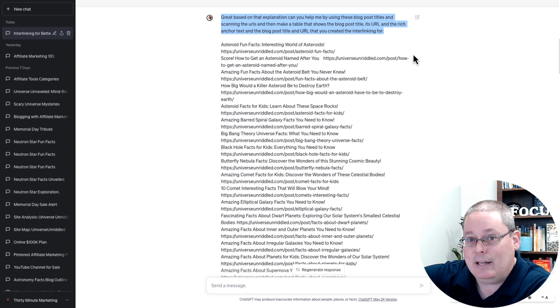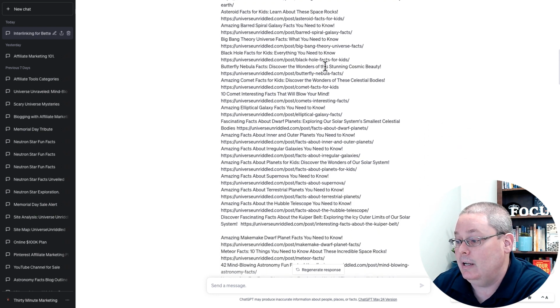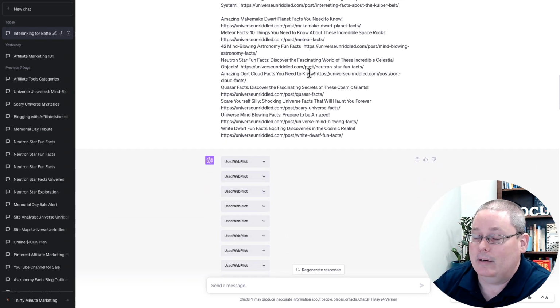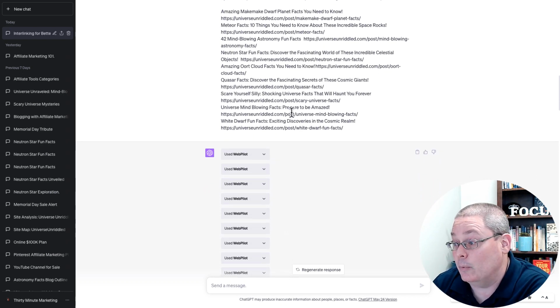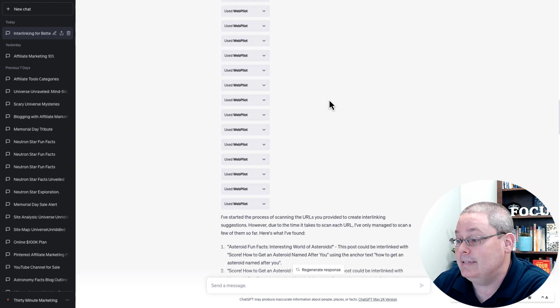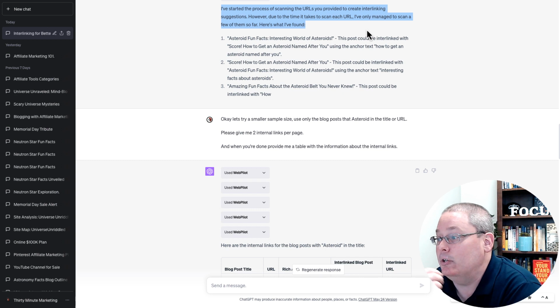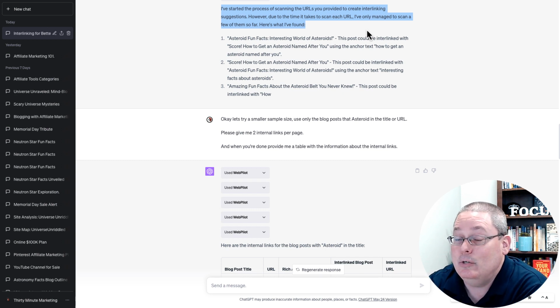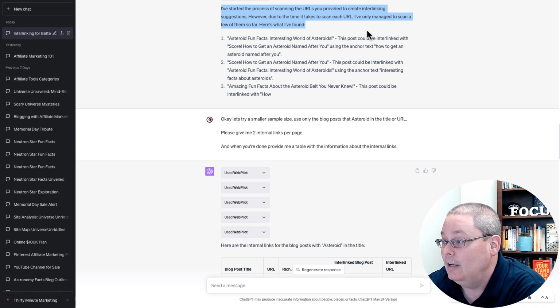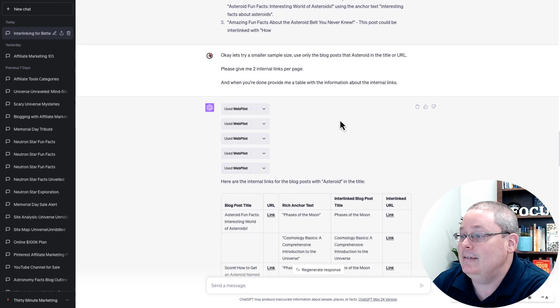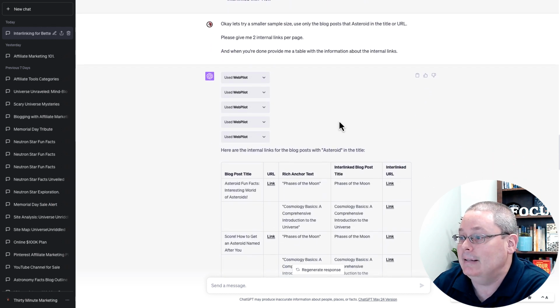It's very wordy, and you'll see I tried to do too much at once by pasting all this information in, because when it gets down here, it uses WebPilot to go out and scrape and actually read those blog posts. After a while it comes back and says, I've started the process of scanning the URLs provided to create interlinking suggestions. However, due to the time it takes to scan each URL, I've only managed to scan a few of them so far. Here's what I found. And it gave me 3 results. At that point I'm like, okay, this is too much for it to chew on at this time.